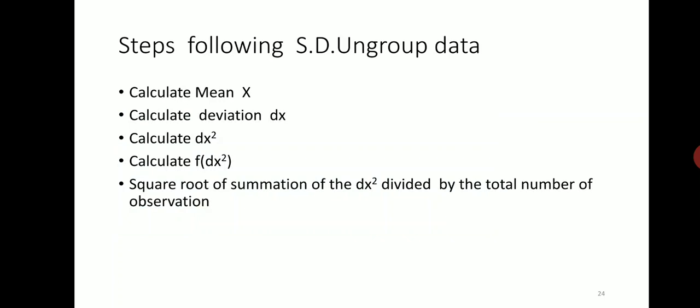Then we calculate the next type of problem, that is grouped data. First you calculate x, dx, dx square, f into dx square, and the square root of the summation of f dx square divided by the total number of observations. Same method, but with one difference: we have to calculate f into dx square.